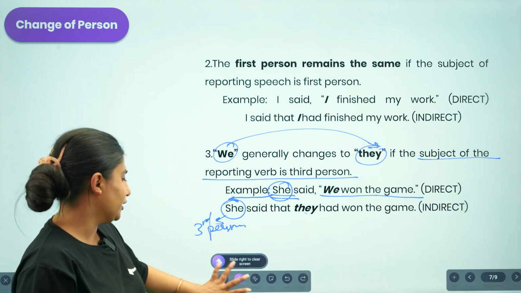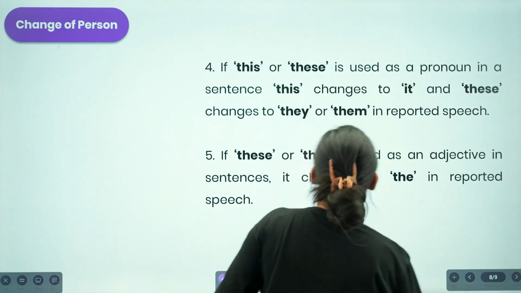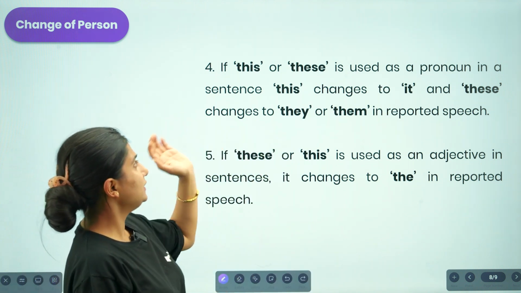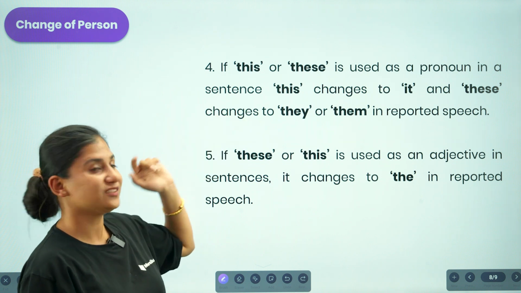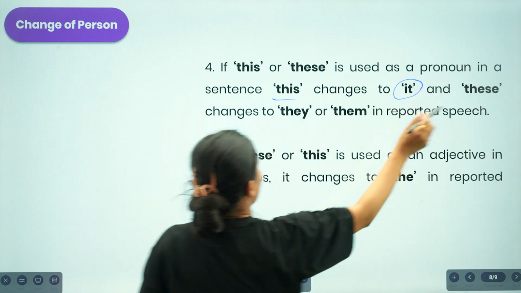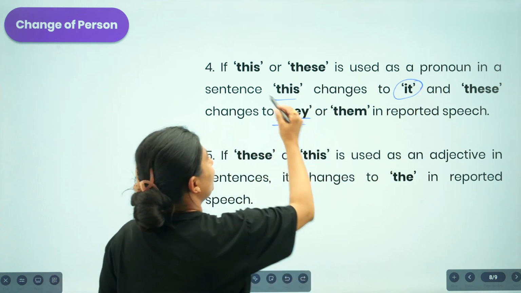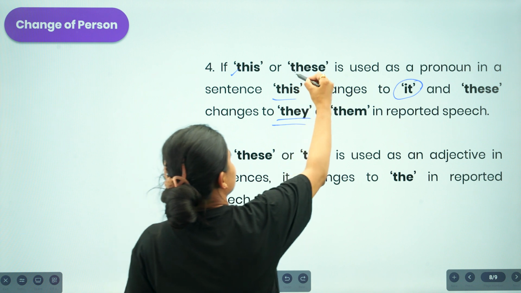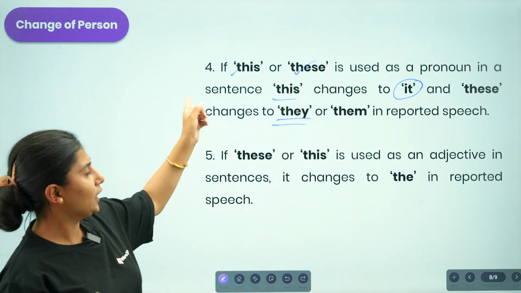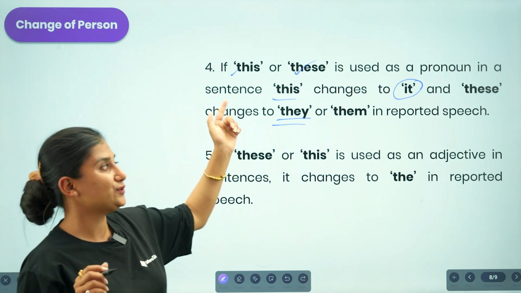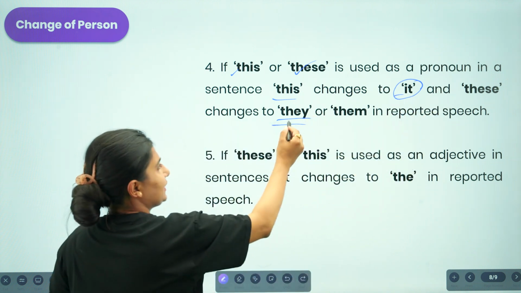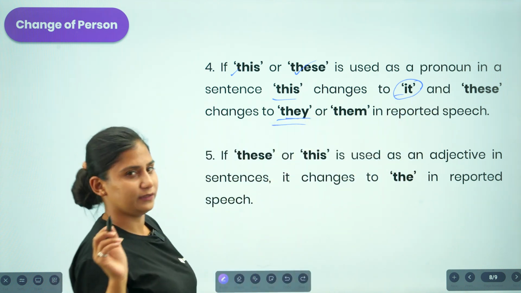So let us move to another idea. What happens when you receive "this" or "these"? If "this" or "these" is used as a pronoun in a sentence, "this" changes to "it" and "these" changes to "they". As we all know, "this" indicates the singular form and "these" the plural form. So whenever "this" or "these" are used as a pronoun in a sentence, "this" changes to "it" and "these" changes to "they" or "them" in reported speech.